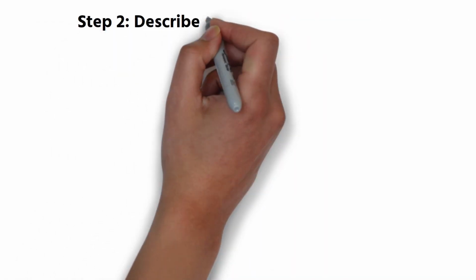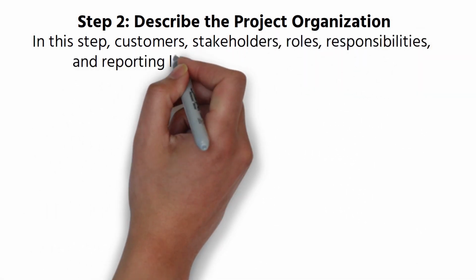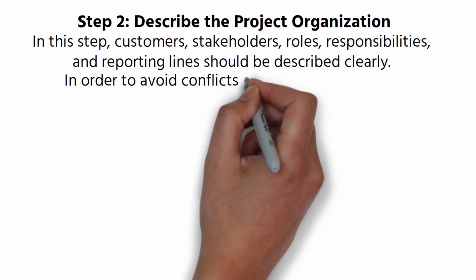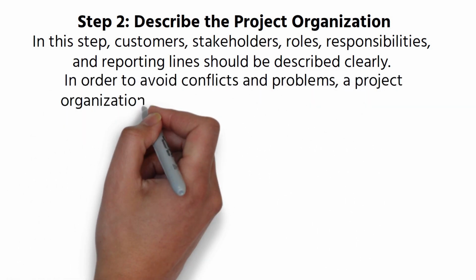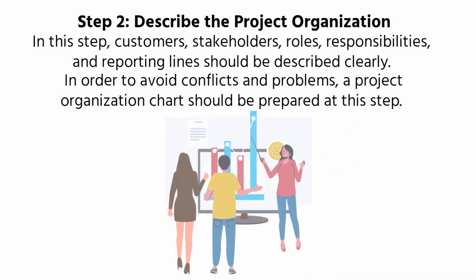Step 2. Describe the project organization. In this step, customers, stakeholders, roles, responsibilities, and reporting lines should be described clearly. In order to avoid conflicts and problems, a project organization chart should be prepared at this step. Describing the reporting lines within the organization is important.